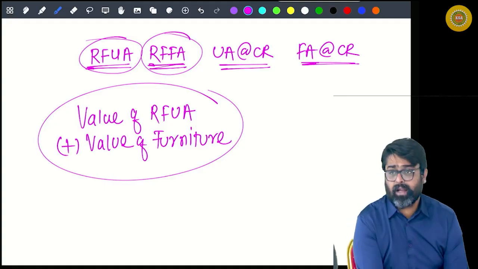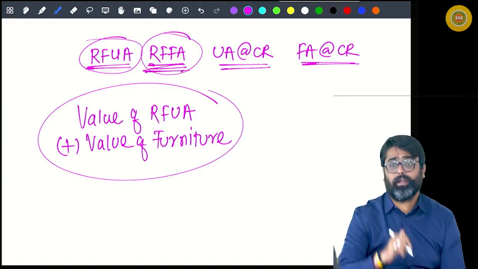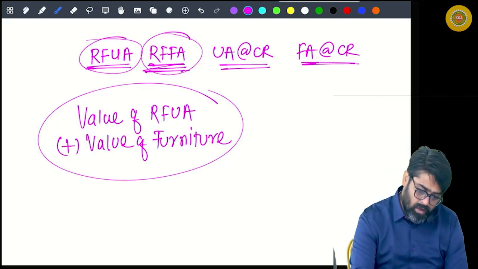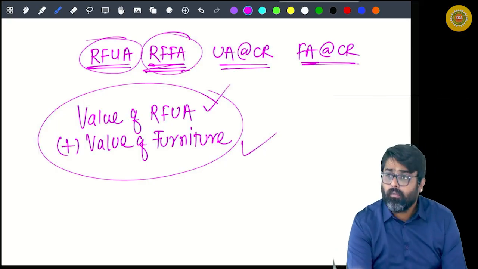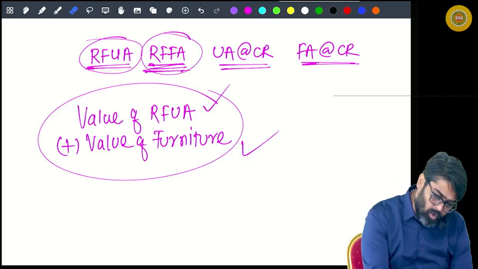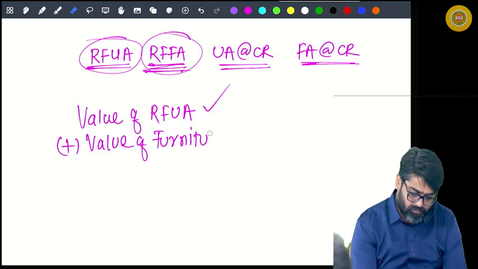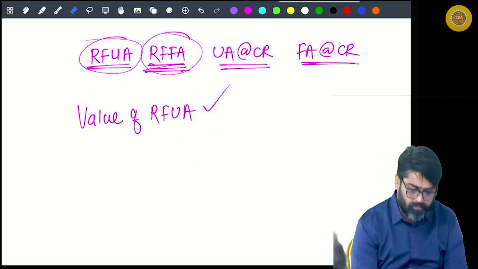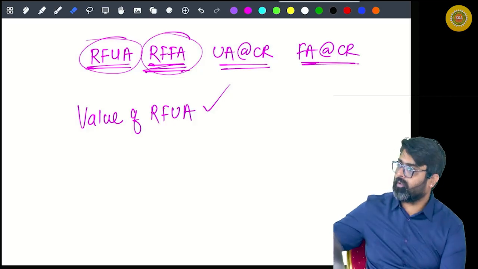But to determine RFFA, you need two things. Number one, RFUA, also the value of furniture. Yes or no? But what if there is no furniture? What if there is no furniture? Then the RFUA taxable value is this only.